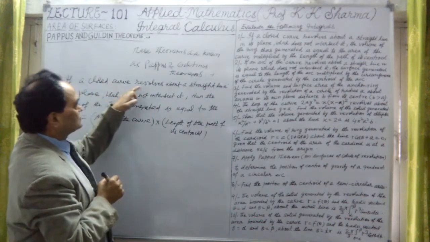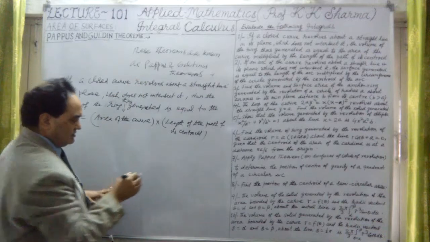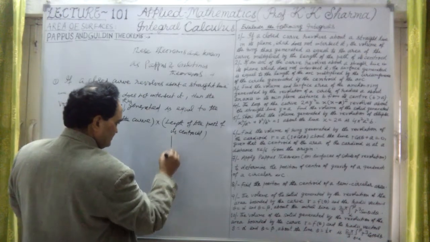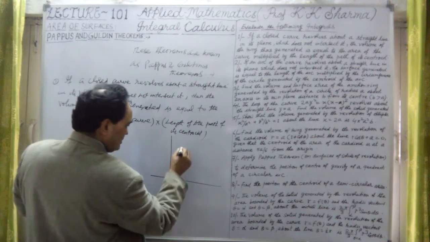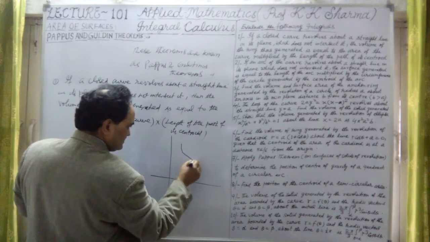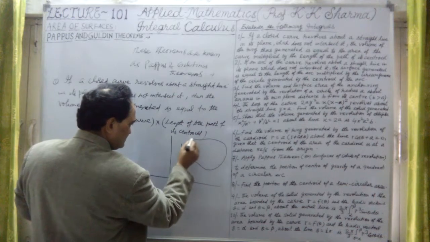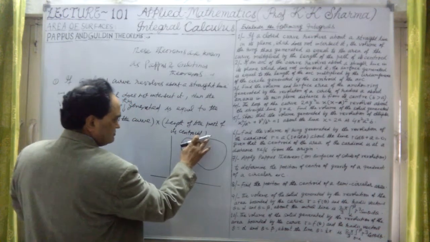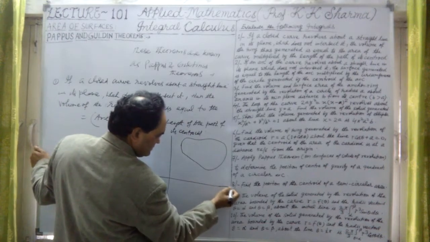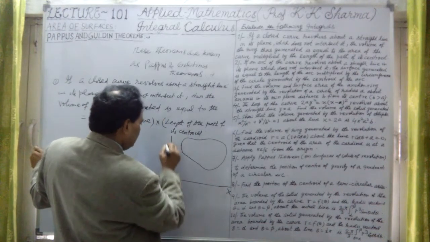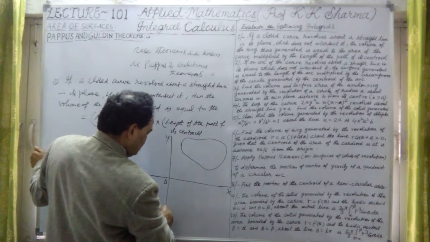If a closed curve revolves about a line, let me take a closed curve here. This is a closed curve. If I take different points here, this is the x-axis, this is the origin, the y dash axis.